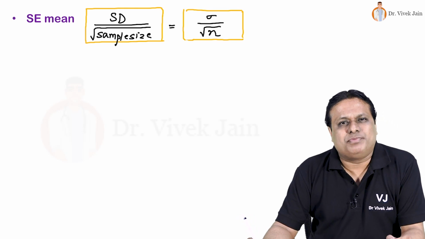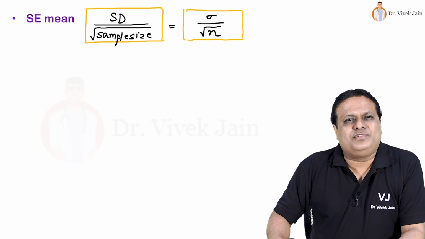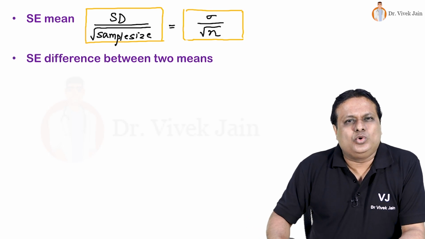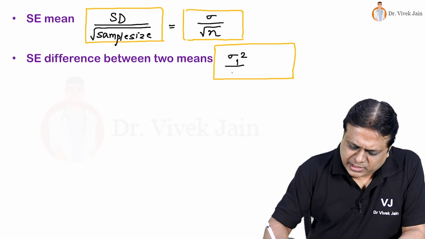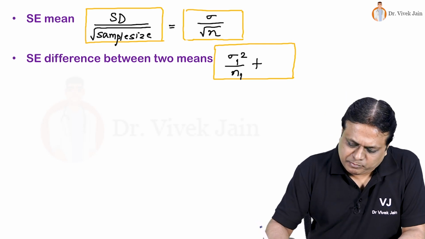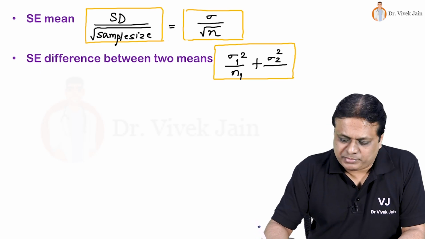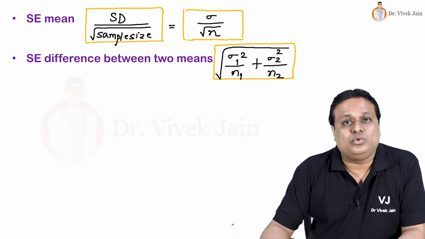Inverse of this is precision for that particular sample. If you look at standard error of difference between two means, you can extend this formula. Sigma 1 square by n1, that is square of standard deviation of first sample divided by sample size of the first sample, plus square of standard deviation of the second sample divided by its sample size, whole under the root.